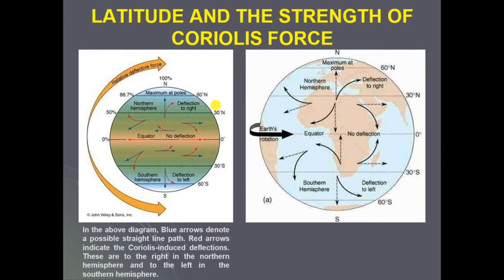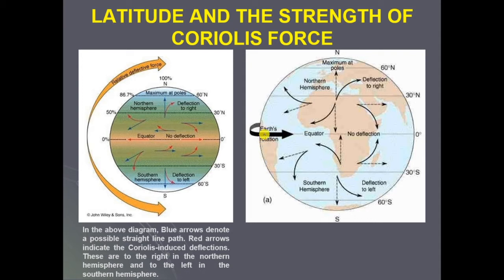See, latitude and the strength of the Coriolis force, if you observe here. Near the equator there is almost no deflection. But while we are moving towards the poles, what happens? There is maximum deflection at the north pole, and also at the south pole. In the northern hemisphere, deflections are to the right, and in the southern hemisphere, deflections are to the left.